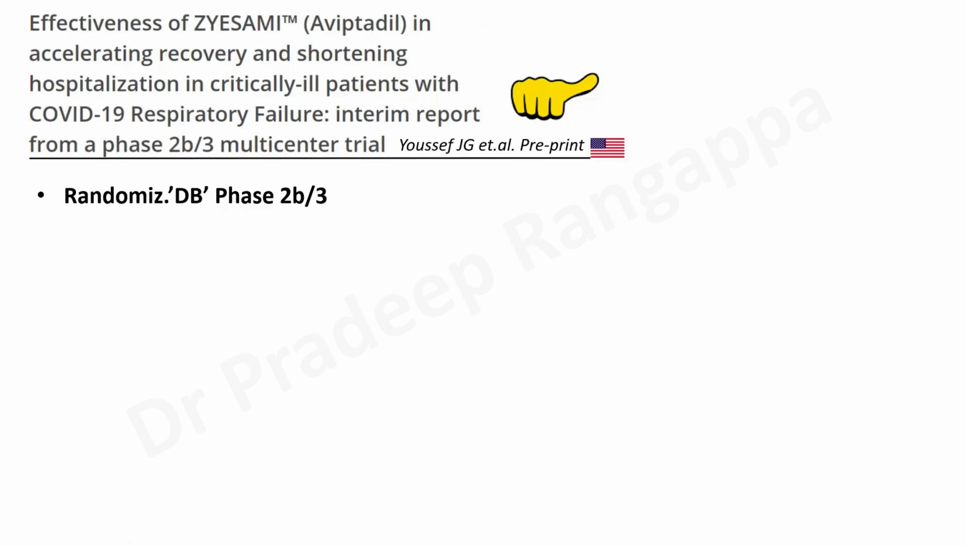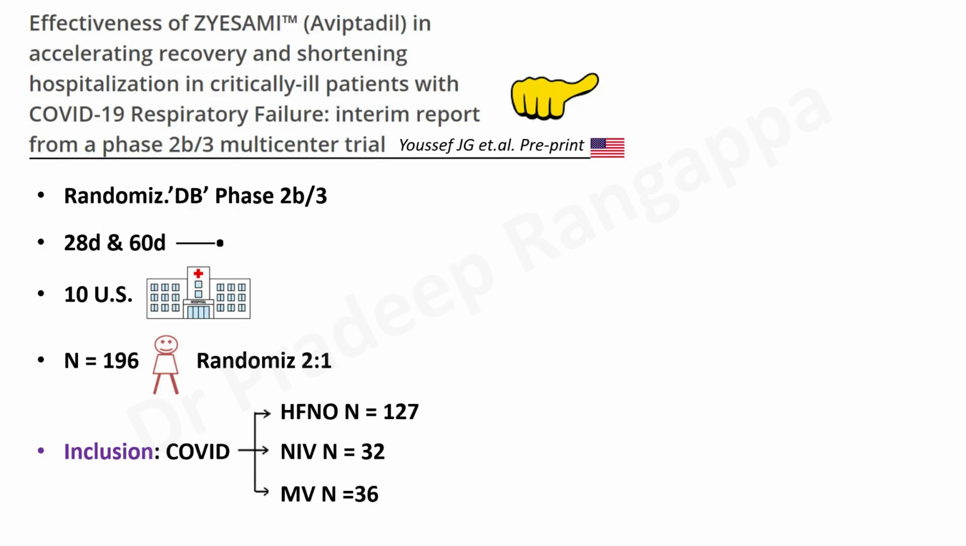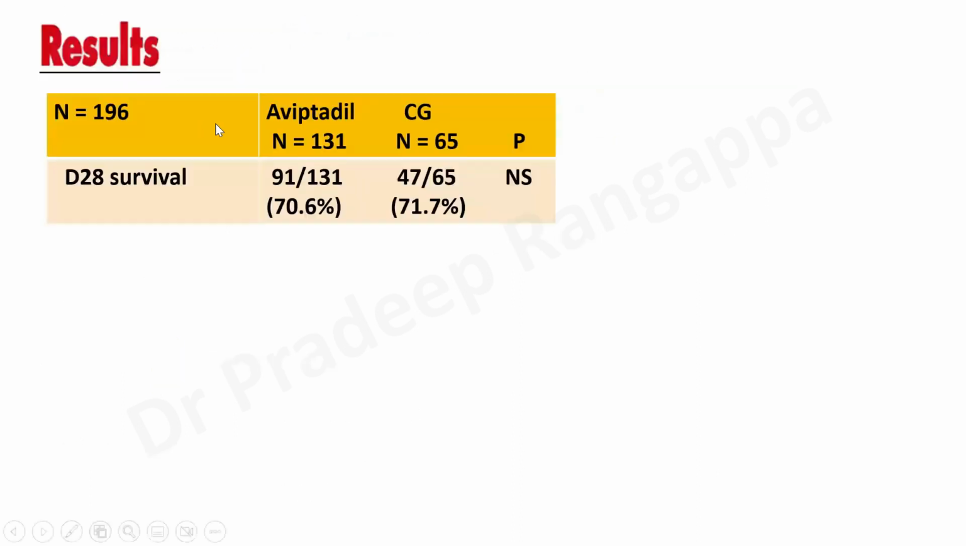This was a randomized, double-blind phase 2B trial. Here they looked at 28-day and 60-day endpoints, and it was a multi-center trial done in 10 US hospitals with 196 patients, randomized 2:1. For inclusion, they took sick COVID patients who were on HFNO: 127 patients were on HFNO, 32 were on NIV, and 36 were on mechanical ventilation. The dosage, again, was 50, 100, 150 picomoles per kg, which comes to around 150, 300, and 450 micrograms per day as infusion.